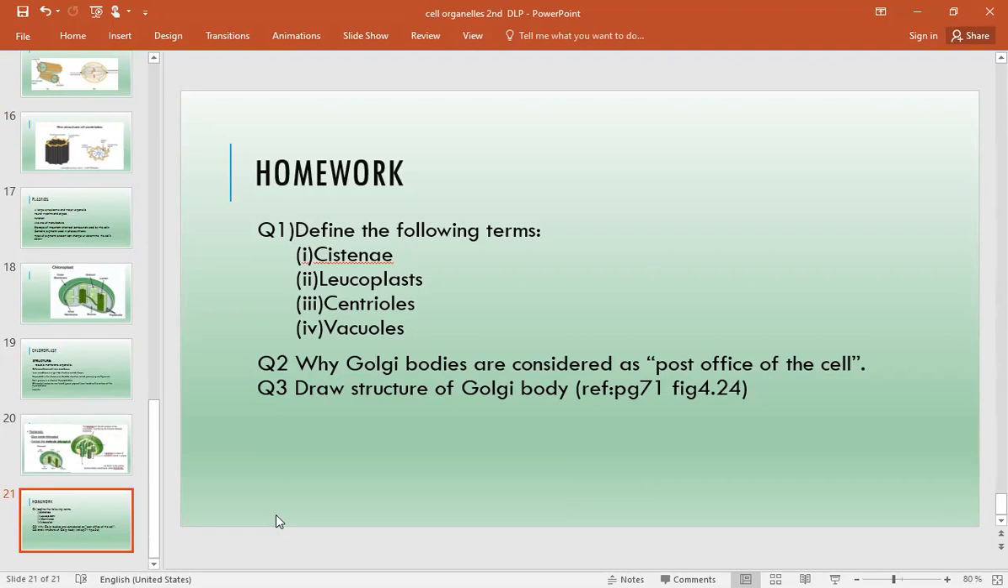Then you can draw the structure of the Golgi body. Either you can take it from my slide, or from your page 71 reference, Figure 4.24. Okay, so inshallah, till next slide.